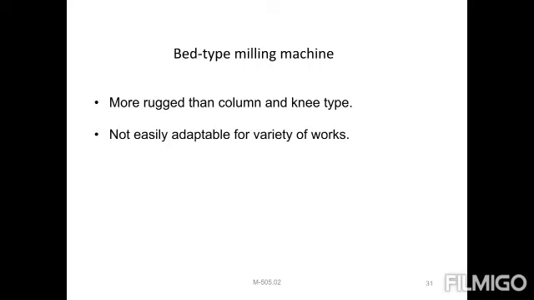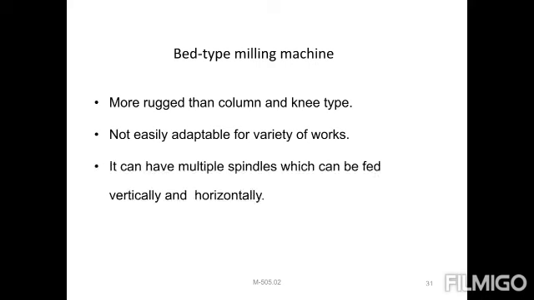Next one, bed type of milling machine. The second one is more rugged than the column and knee type of milling machine, but not as adaptable for a variety of works. It can have multiple spindles which can be fed vertically and horizontally. It consists of a larger number of heads, so multiple spindles will be provided, revolving horizontally, and vertical type operations on the workpieces we can also perform at a time. The table is provided with longitudinal motion.